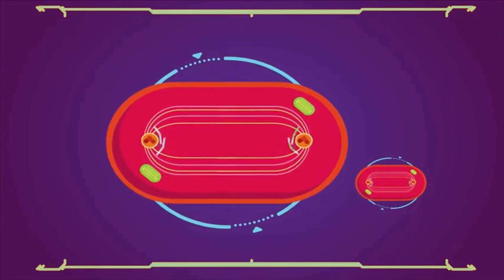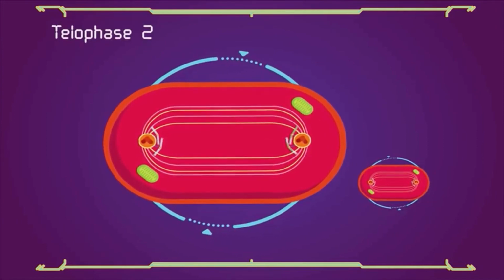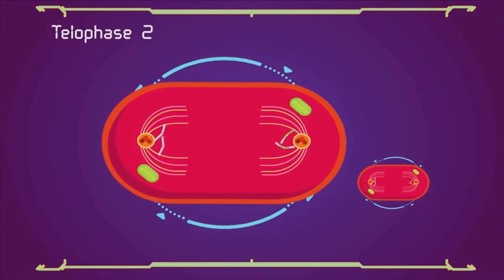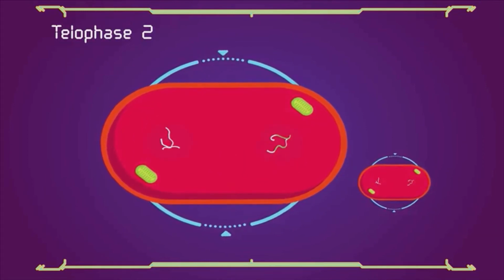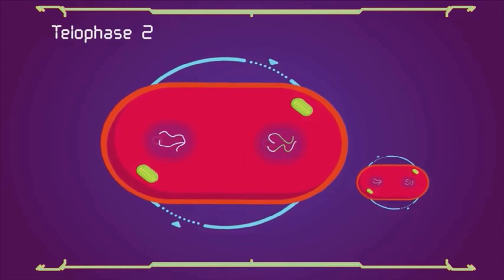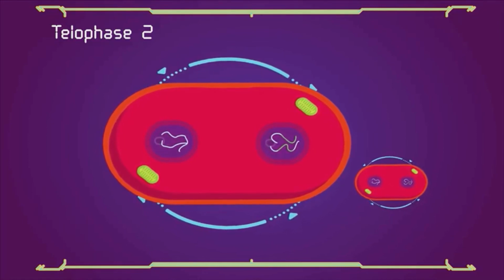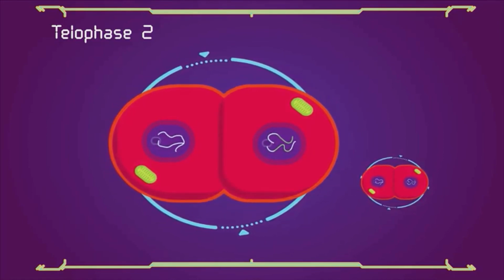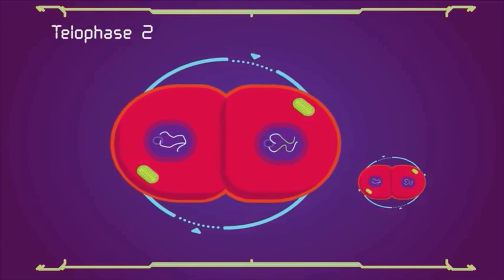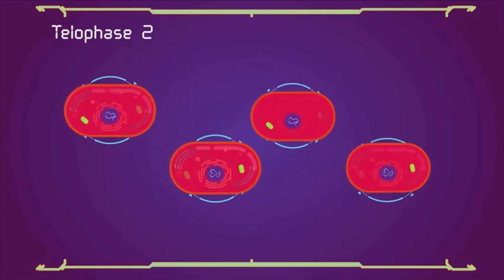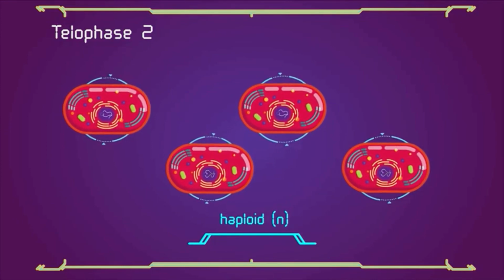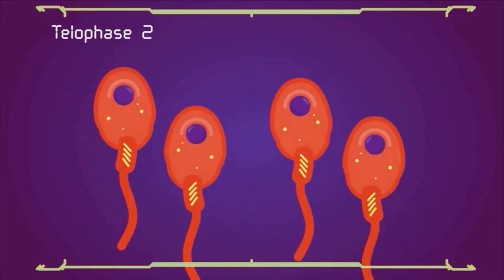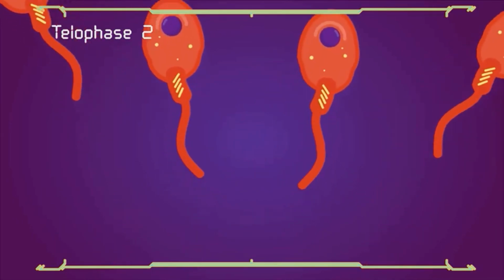The process ends with telophase 2, which is similar to telophase 1 and is marked by the disassembly of the spindle and decondensation and lengthening of the chromosomes. Nuclear envelopes reform and cleavage or cell plate formation eventually produces a total of 4 daughter cells, each with a haploid set of chromosomes. Meiosis is now complete and ends up with 4 new daughter cells.